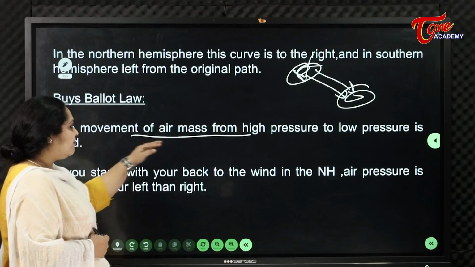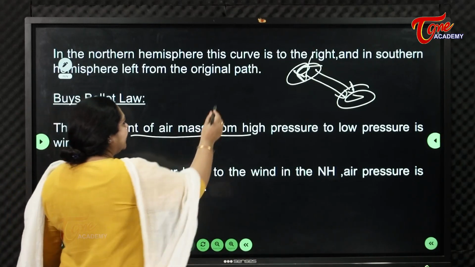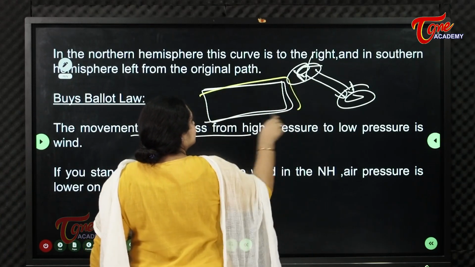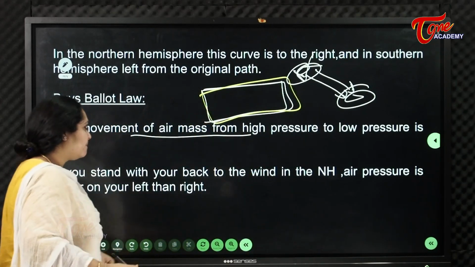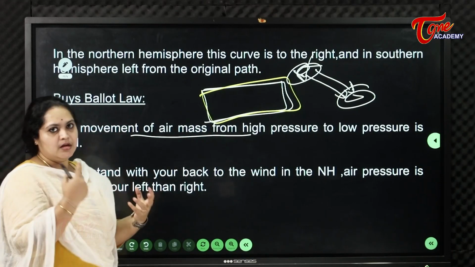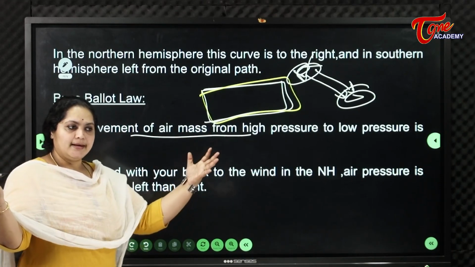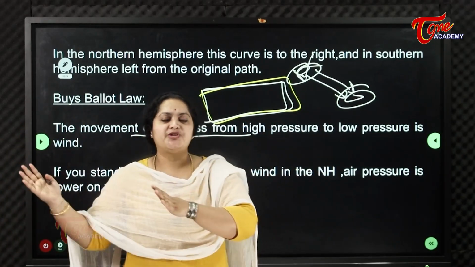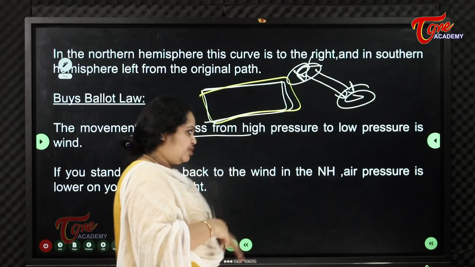So, movement of air mass means a particular block of air. From high pressure to low pressure is wind. So, wind is a block of air which travels from high pressure to low pressure.